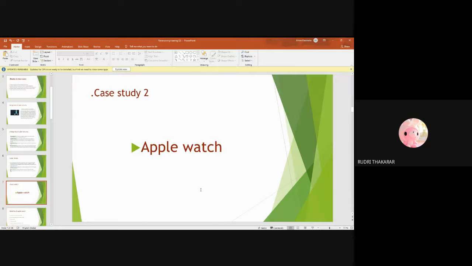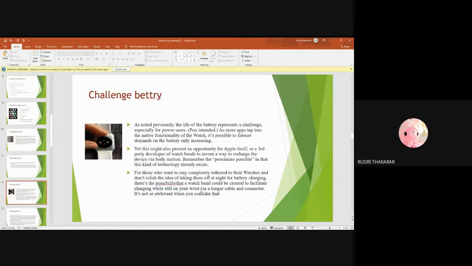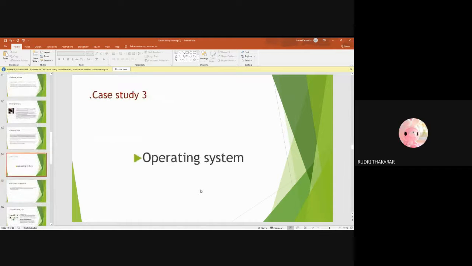Apple Watch is going to be presented by Umang, and the operating system is going to be presented by Keval. That's three. Okay, so you prepared only one case study each. Yes. So how did you equally divide the work? One PPT by their own. We helped each other, and we did the whole PPT together.